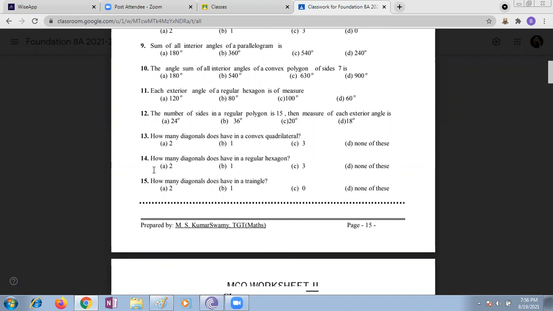360 divided by 15. Ma'am, 24 degrees. Which option is correct? Option A is correct.